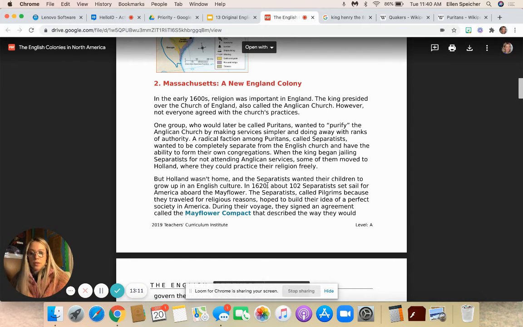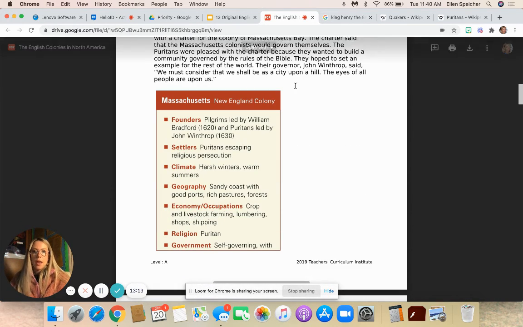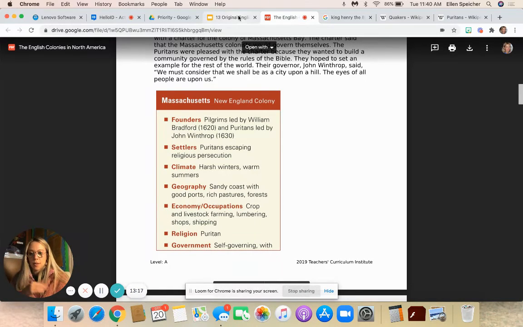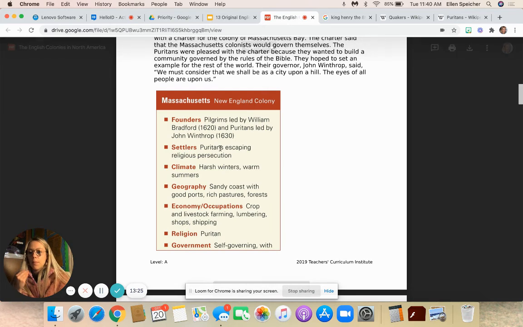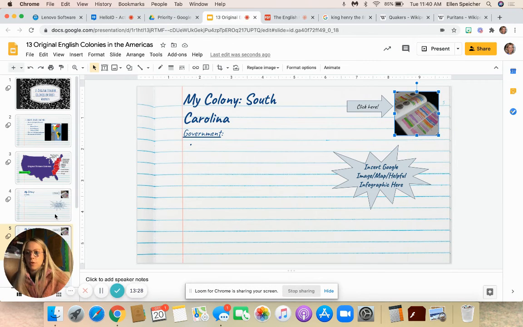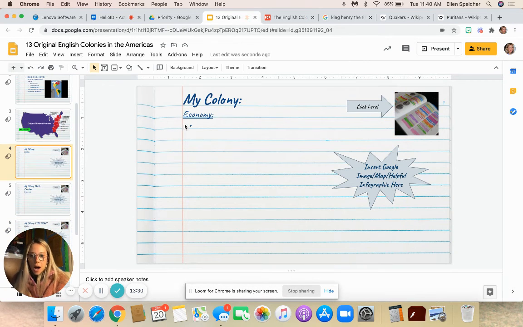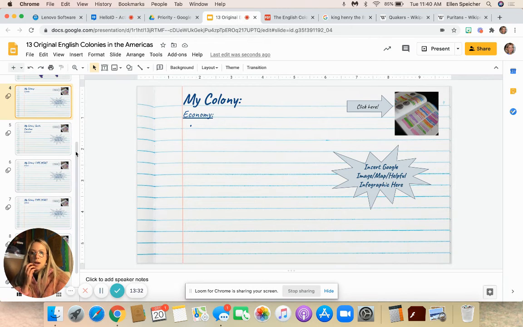I want you to read this whole passage for your colony, but I want you to sum up this information for your classmates to present in a roundtable discussion that we're going to have, hopefully outside on Thursday. So tell me, who were the leading founders of that colony? What was the economy like? What was it based on? What was the guiding religion that was important to that colony?